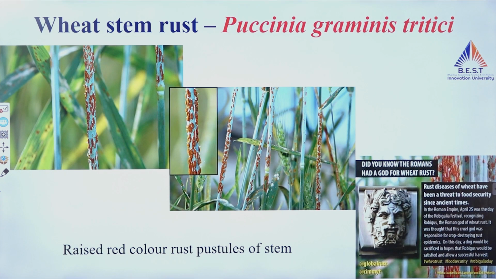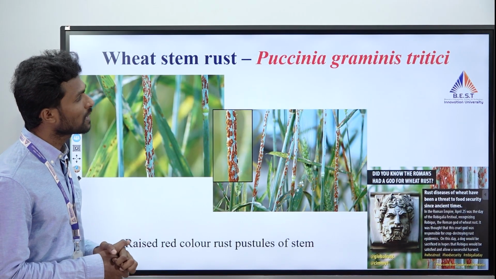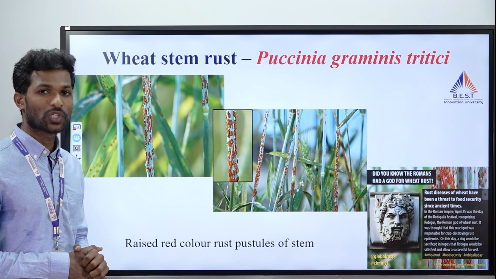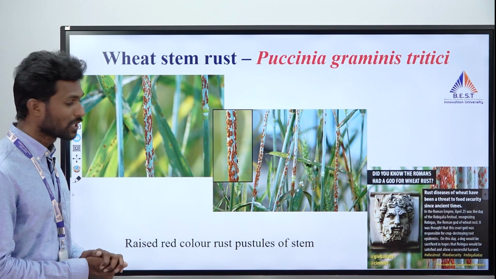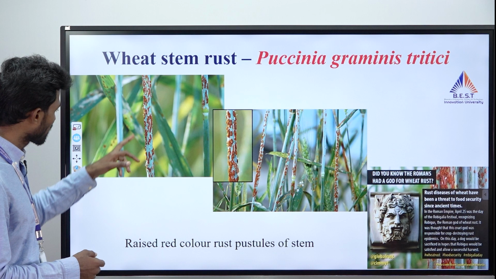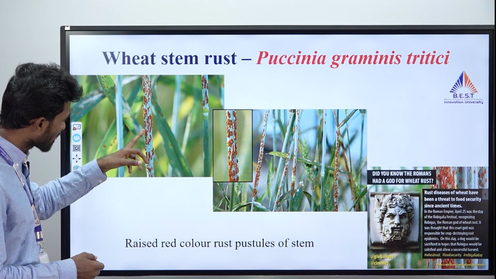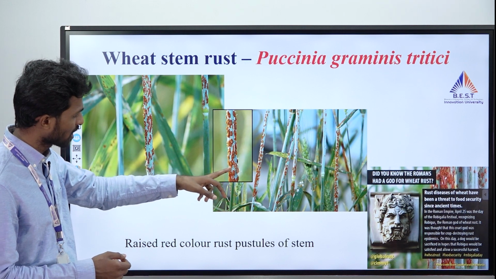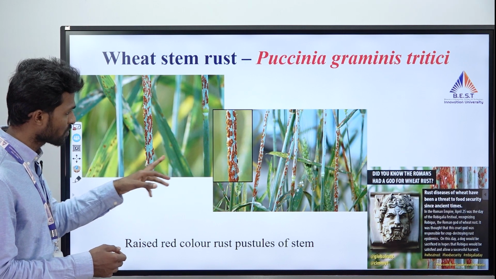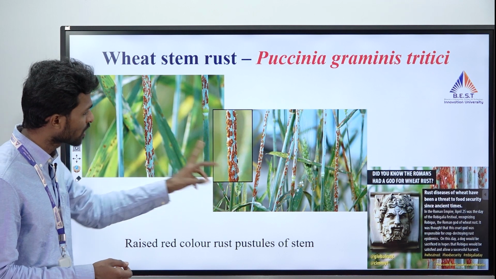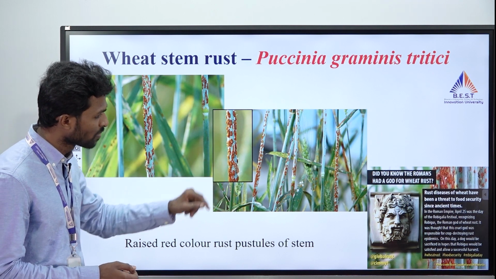So when it comes to the next disease, that is the wheat stem rust, which is caused by Puccinia graminis tritici. This disease is otherwise called wheat plague or plague disease. It is a very devastating disease. We can see red or brown colored rust pustules on the stem region. We can clearly see the raised pustules, red or brown colored, on the stem regions.